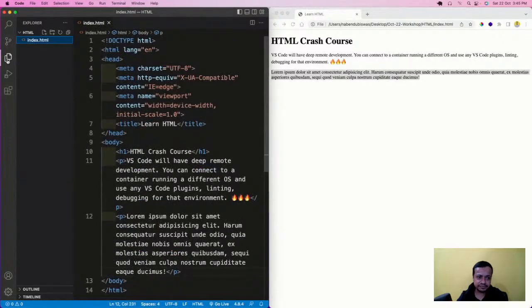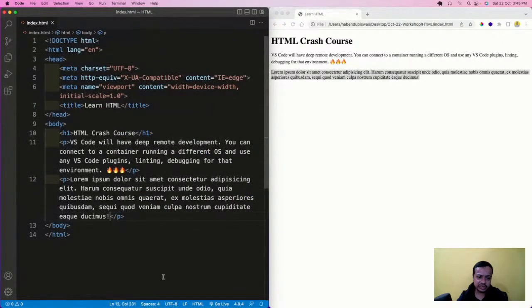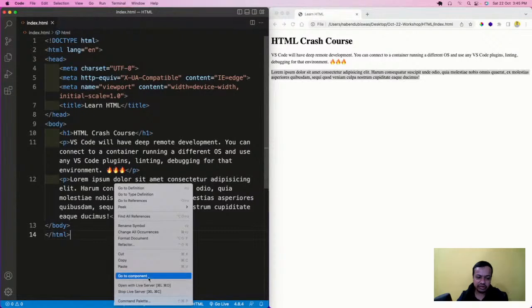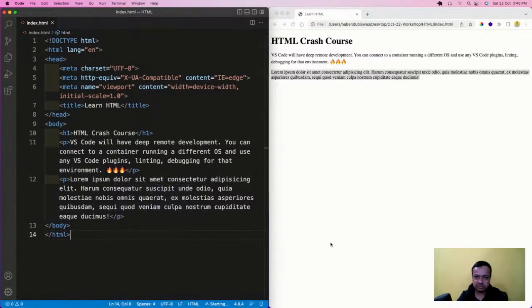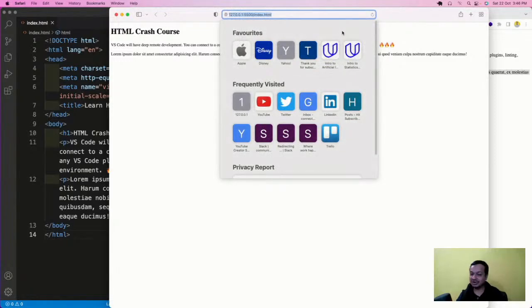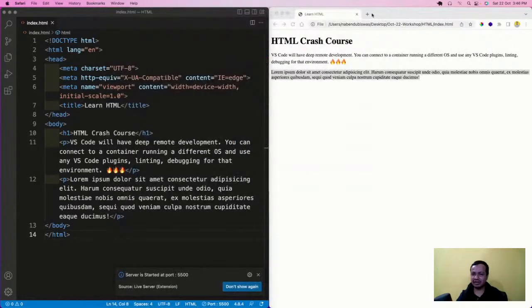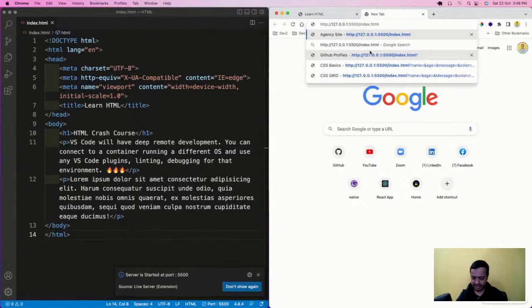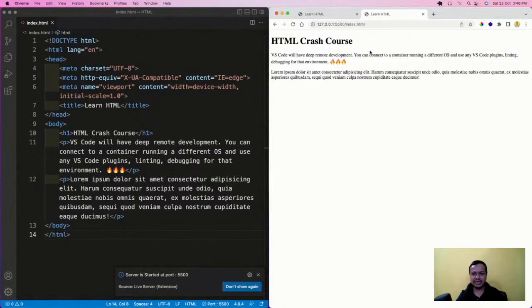Now I'll go back to the index.html. I will either click on this Go Live, which is here, or open with Live Server. Unfortunately, it will open in Safari, and I don't like it, so I'll copy the URL and open it here. So it is showing like this.